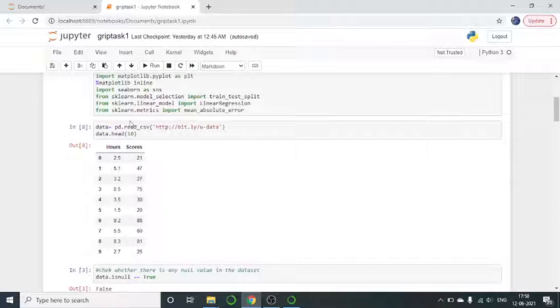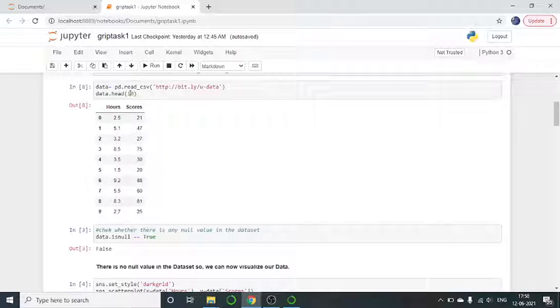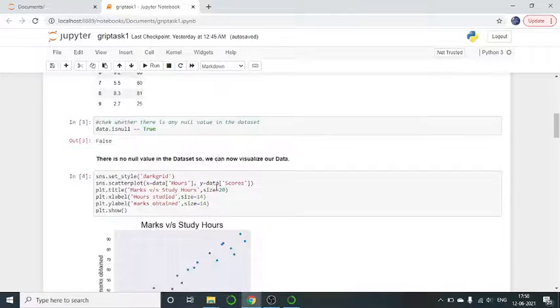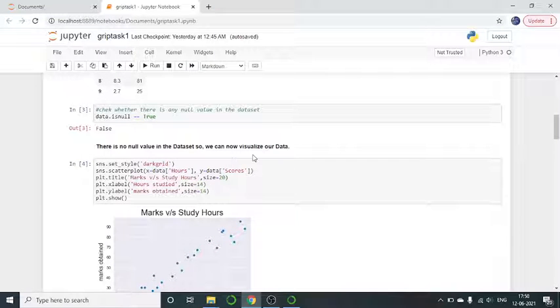Now our second step was importing the dataset using a CSV file. Here head(10) shows the initial 10 rows of the data. Now we're going to check whether there is any null value in the dataset or not. So there is no null value in the dataset. So we can now visualize our data.